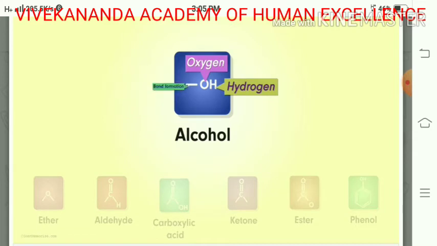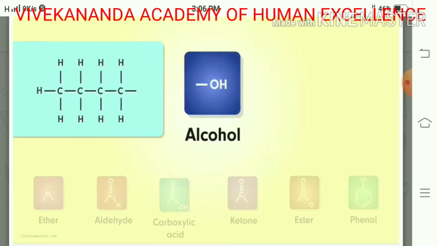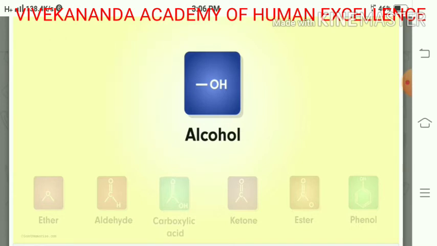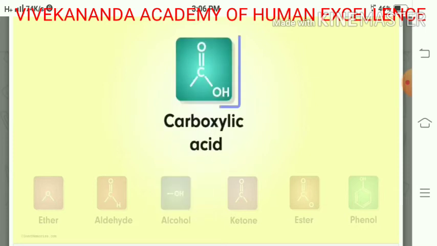And if it is connected with a hydrocarbon chain by a bond, then ROH, this compound is formed, that is called alcohol. Suppose we have connected one alkyl chain with the OH group, then the compound formed is called alcohol. If we consider the carboxylic acid group, that is COOH, and it is connected with an R group, then it forms a carboxylic acid compound.